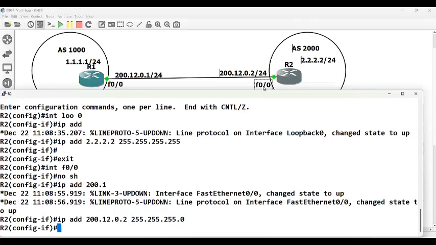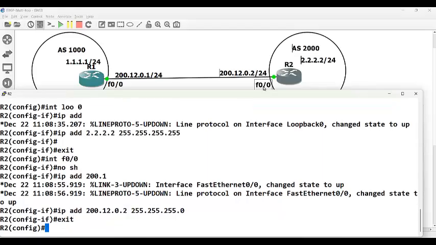Next, let us write a static route to reach the loopback interface address of R1. That's very important, right? If there is no reachability, then the conversation won't happen. So IP route, this is the network on router 1, and I want to send the traffic to 200.12.0.1.